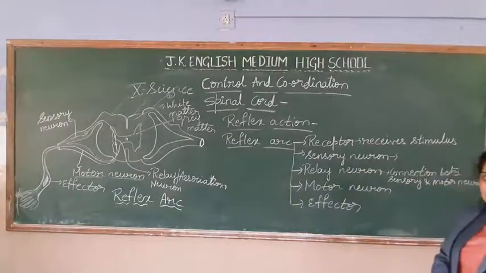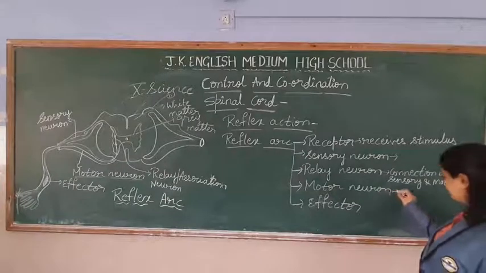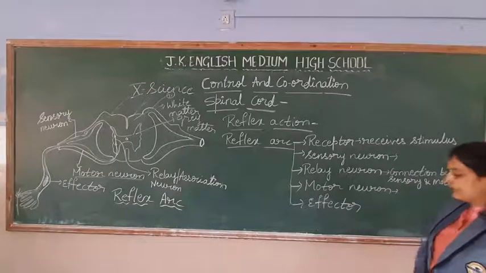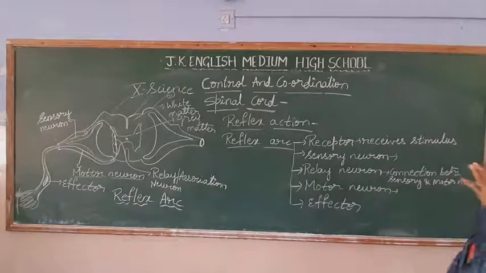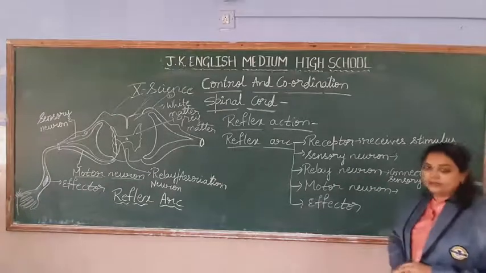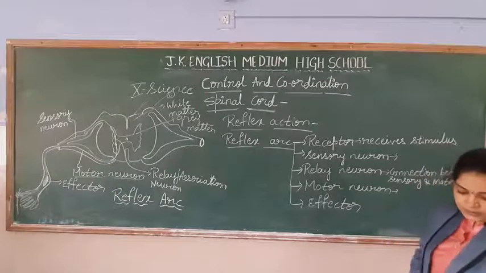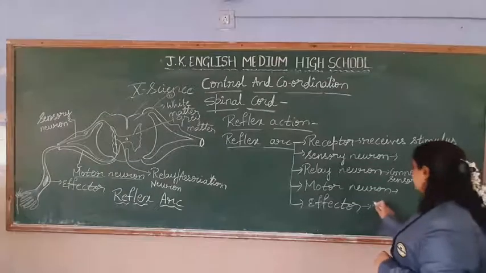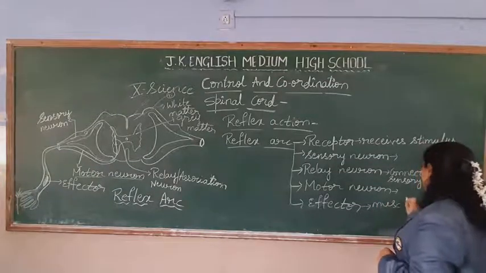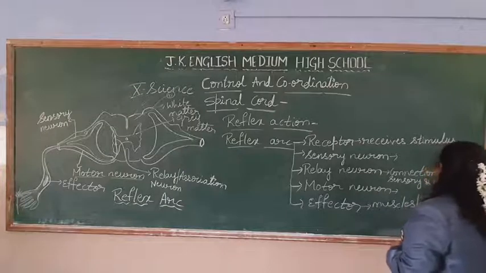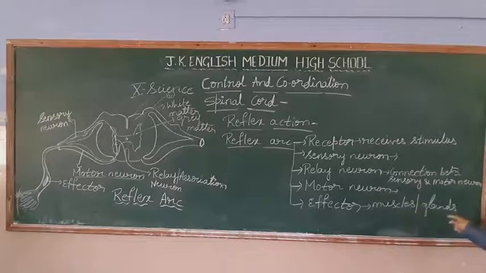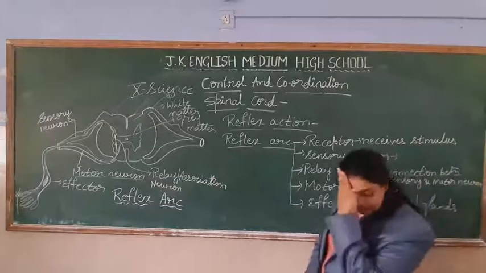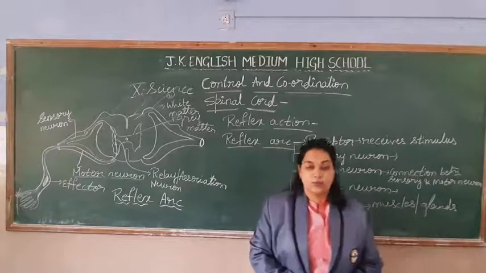Which will pass the response to the effector. The neuron which will pass the signal to the effector. What do you mean by effector, students? It may be the muscles and glands of our body. Muscles and glands of the body are nothing but the effectors which helps us to give the response.